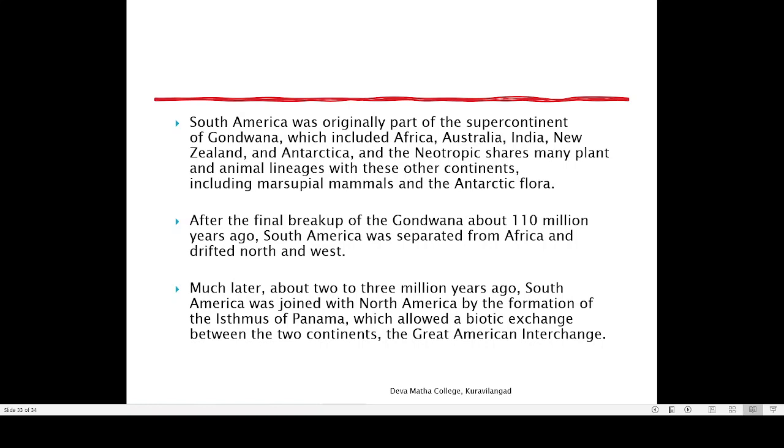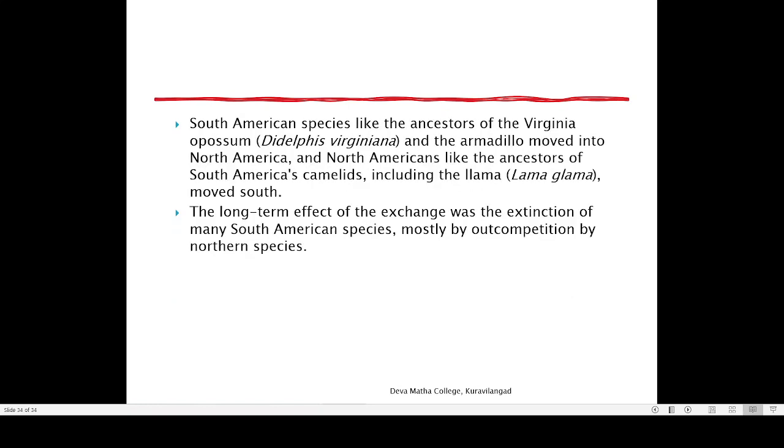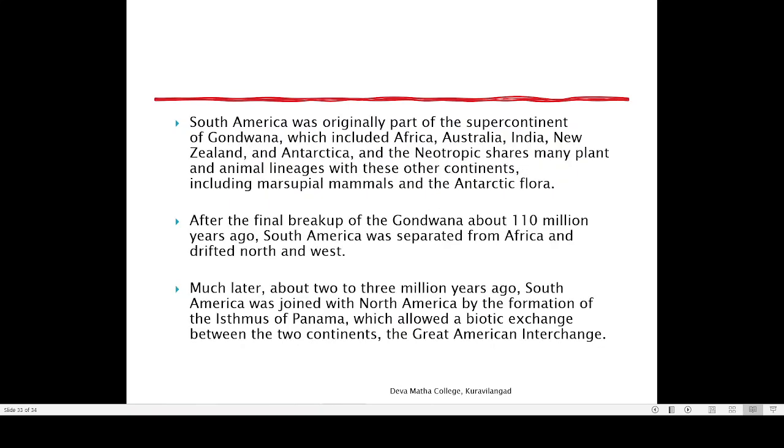Before that, South America and North America were two separate continents. There was no land connection. When the Panama Bridge came into existence, the animals from South America could move to North America, and similarly North American animals could move to South America. And this migration of animals between North and South is known as the Great American Interchange. So this is an important one in the evolutionary history of animals.